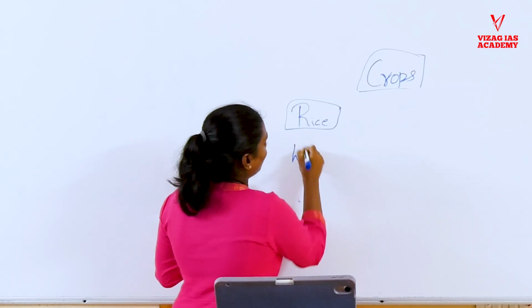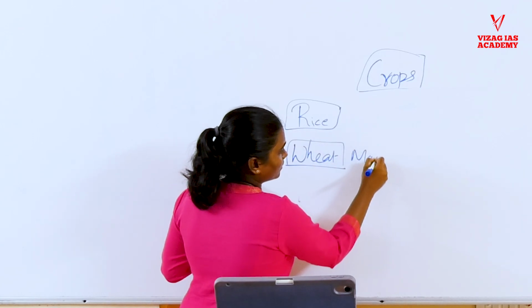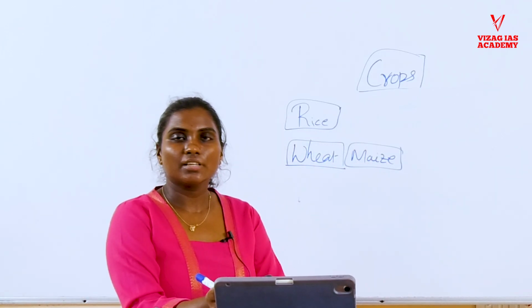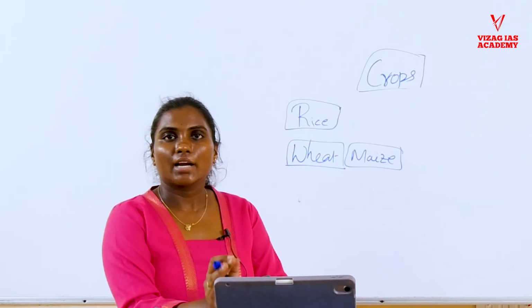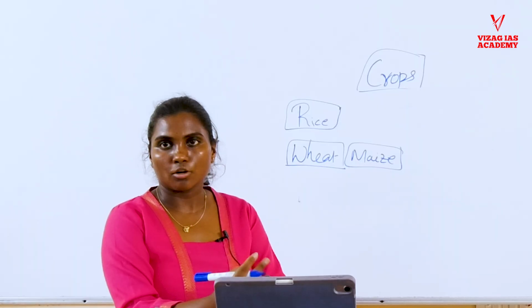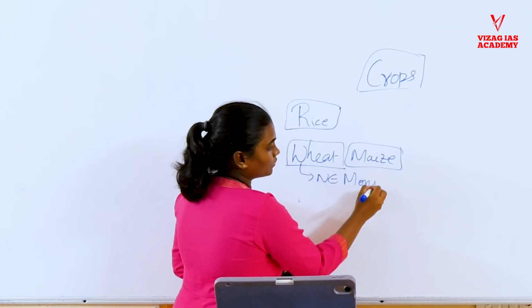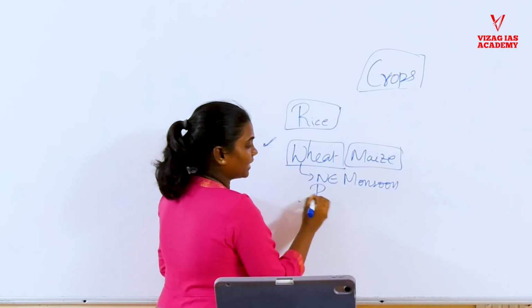The next important crop is wheat. You have to remember that wheat and maize are parallels, which require moderate temperature and at the same time moderate rainfall. It also requires light showers at the start of the cropping. This is mostly seen in the northeast monsoon season, especially in the Punjab and Haryana regions.